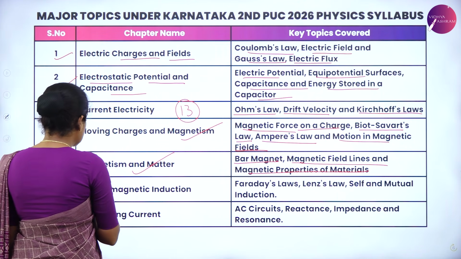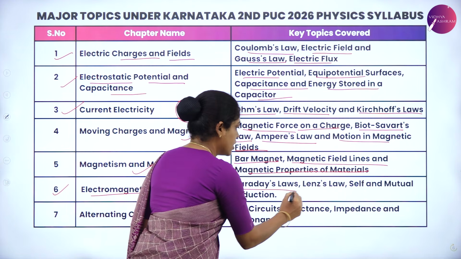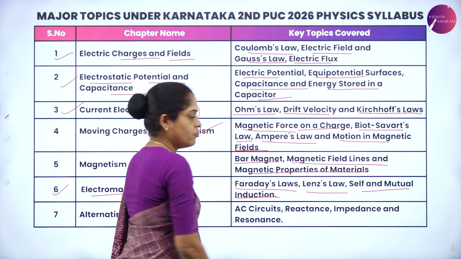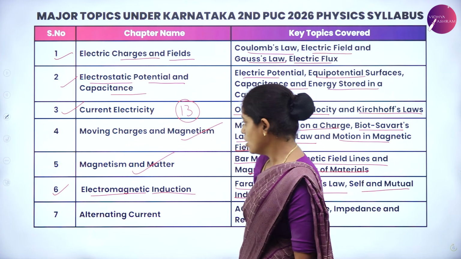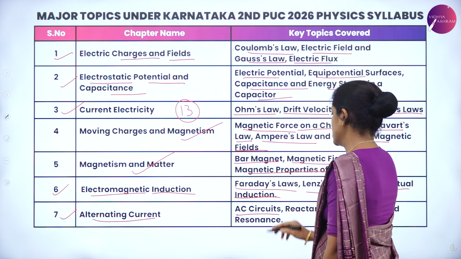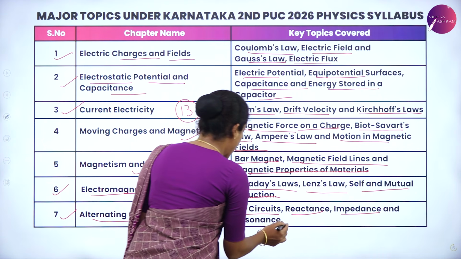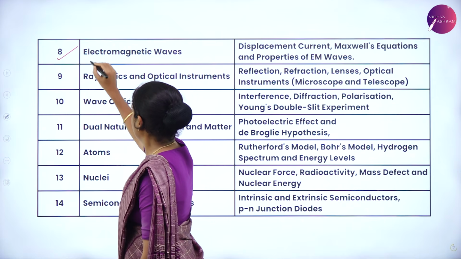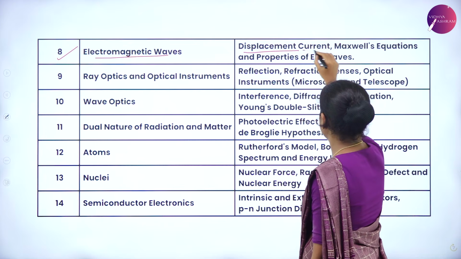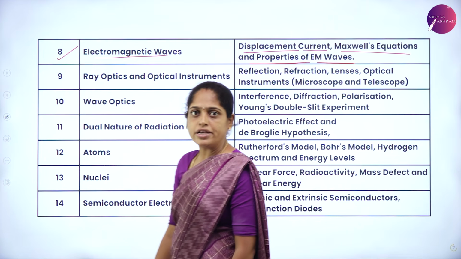Yes, the sixth chapter is electromagnetic induction. In this chapter, you learn Faraday's law, Lenz's law, and self and mutual induction, which are very important. The seventh chapter is alternating current, in which we discuss AC circuits, reactance, impedance, and resonance. Chapter 8 is electromagnetic waves. In this chapter, we discuss displacement current, Maxwell's equations, and properties of electromagnetic waves.